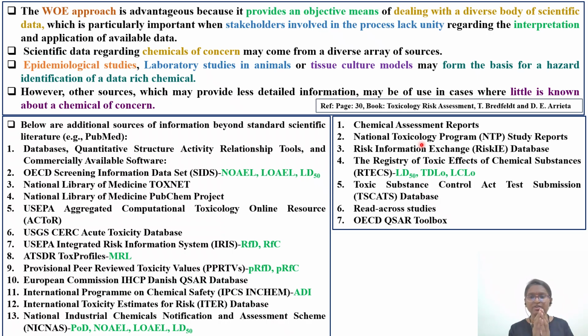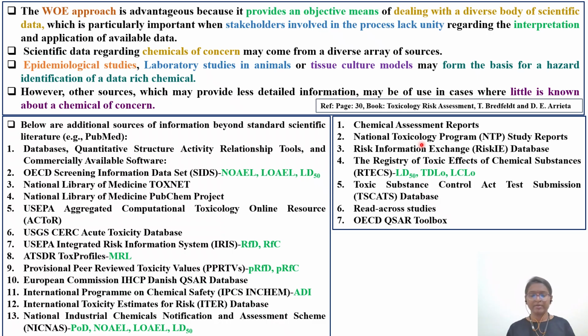By using this information, see, the first step in the risk assessment is hazard identification. As part of hazard identification, you need to gather all the toxicology studies, all the points of departure, NOEL, LOEL, LD50, whether it is TDLO, LCLO, or TD50 from the CPDB database also. So, gathering the information.